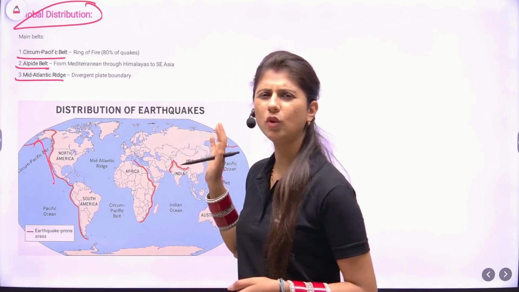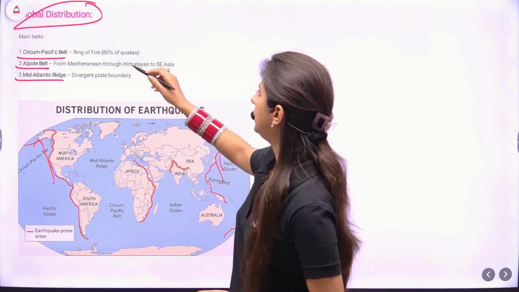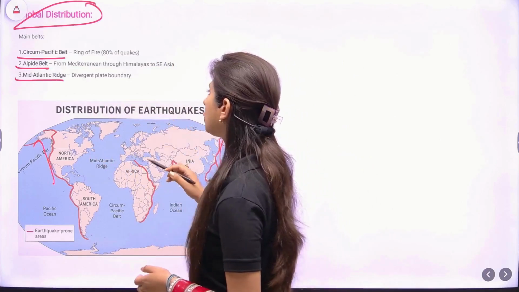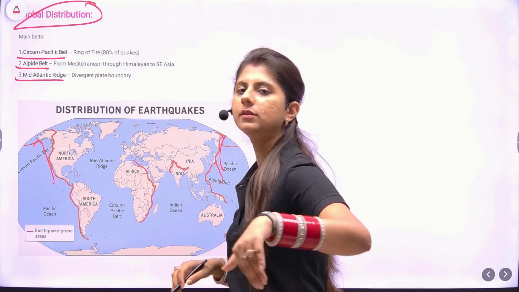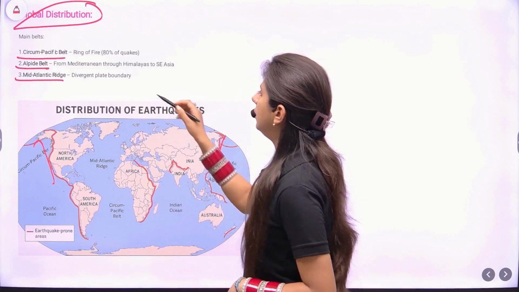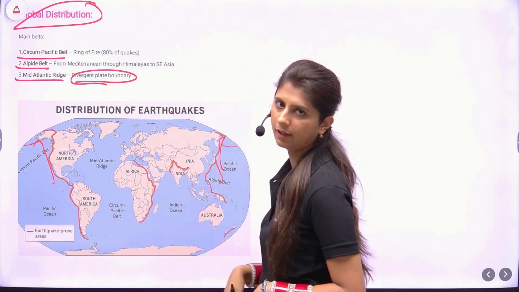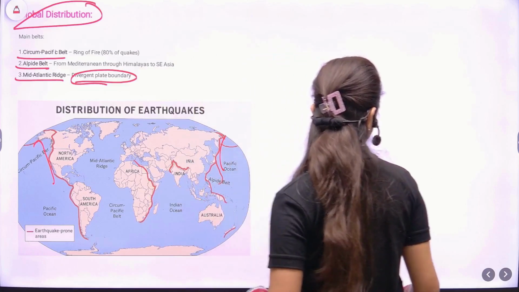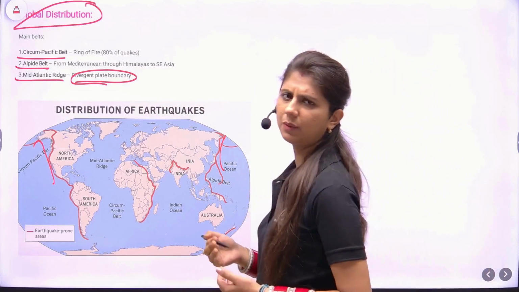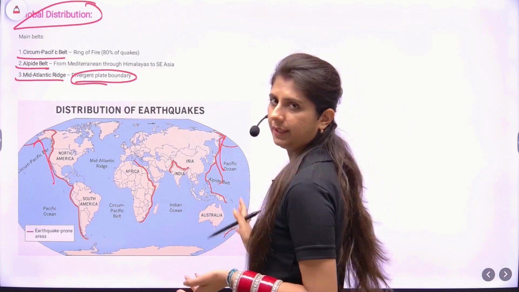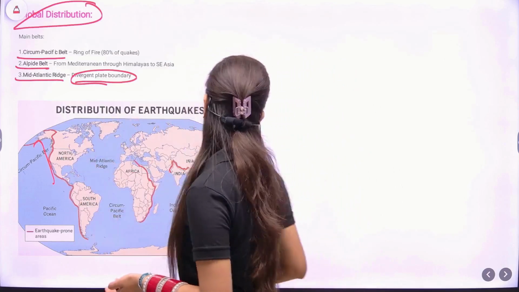The most earthquake prone area is the Ring of Fire. Next we have the Alpide belt, from the Mediterranean through the Himalayas to Southeast Asia. The last is the divergent plate boundary, the Mid-Atlantic ridge. Wherever two plates come in contact, volcanic eruptions and earthquakes will be present, but these are the most common areas.